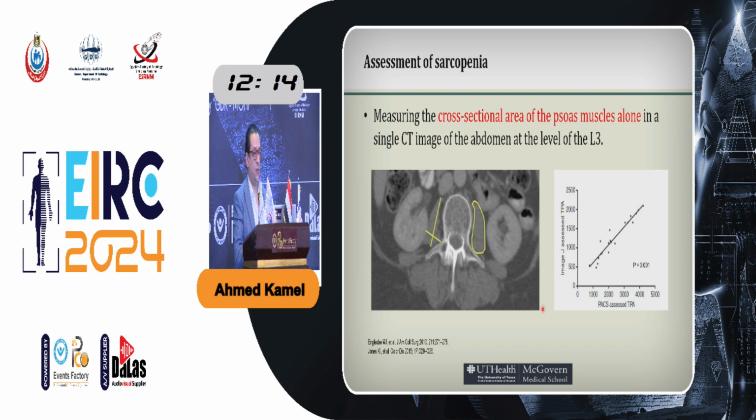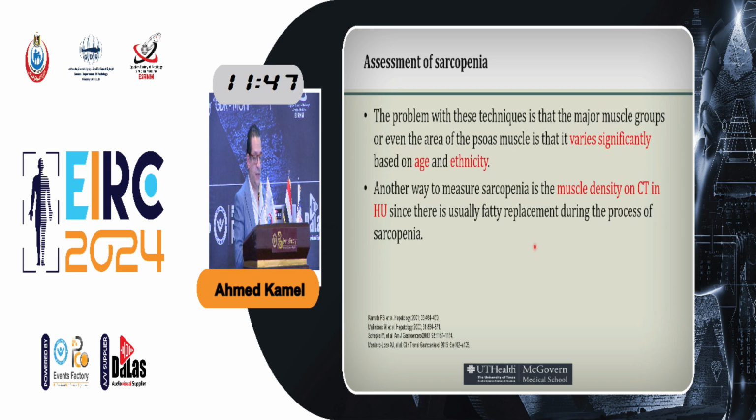Other groups started to say, why do you want to measure all these muscles? They just measured the psoas muscle as the muscle that represents sarcopenia. And they went even further, using the maximum diameters of the muscles, basically in the anteroposterior and lateral directions. They found that even measuring it this way is equivalent to using the whole area or drawing a region of interest around it, and it correlated significantly together.